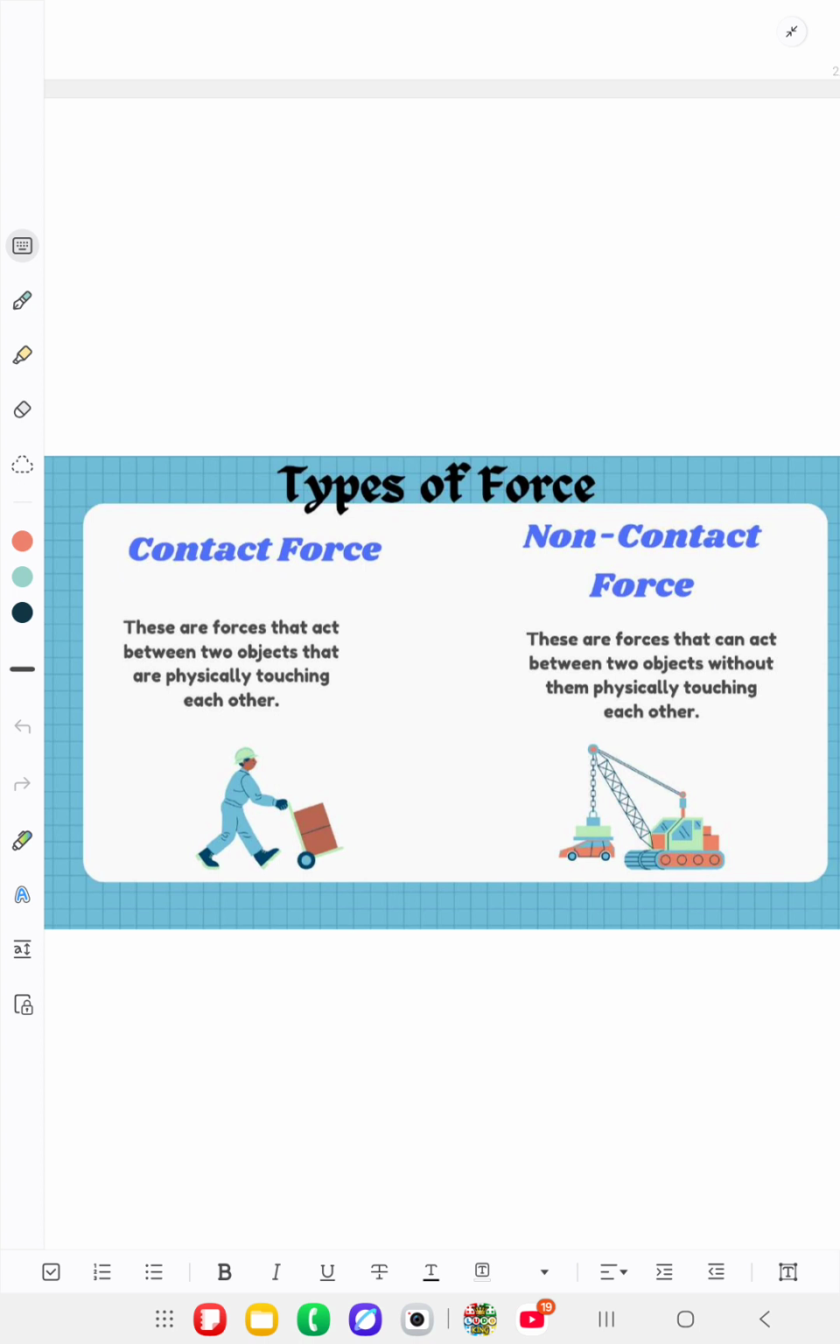Types of force: contact force and non-contact force. Contact forces are forces that act between two objects that are physically touching each other. Non-contact forces are forces that can act between two objects without them physically touching each other.